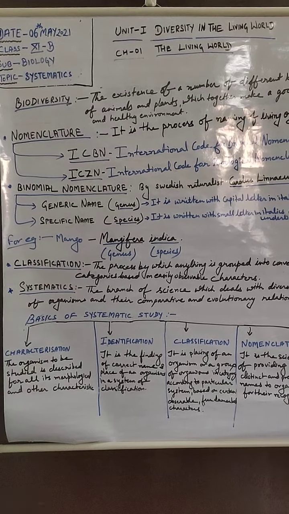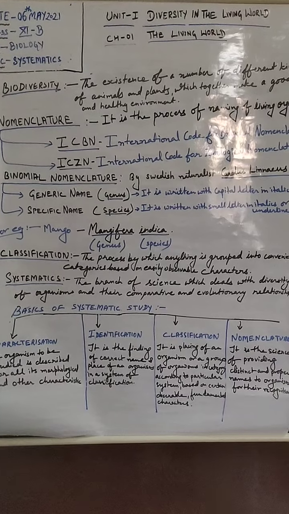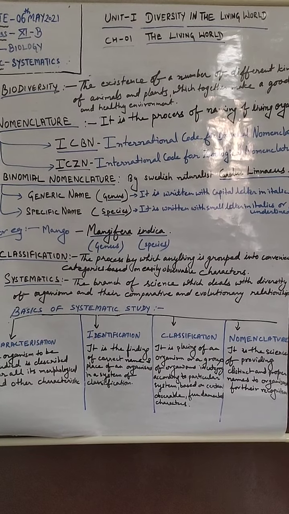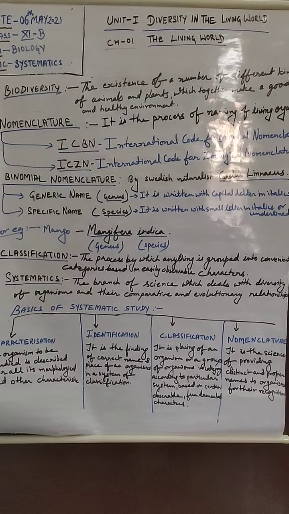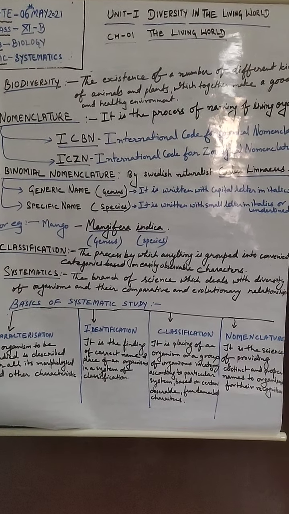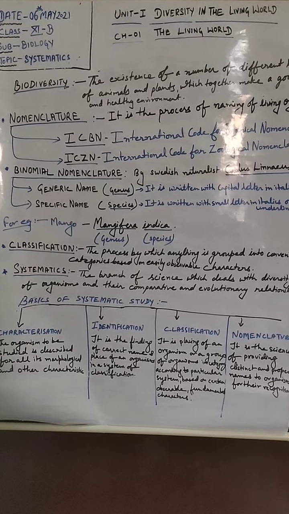Good morning, students. Today we are going to study about systematics. As we have discussed in chapter number 1 about the various characteristics of the living world. Now, students, in this living world, there is a lot of diversity.